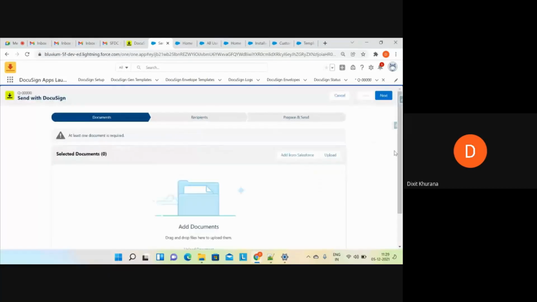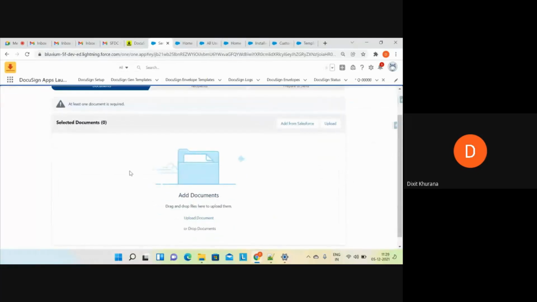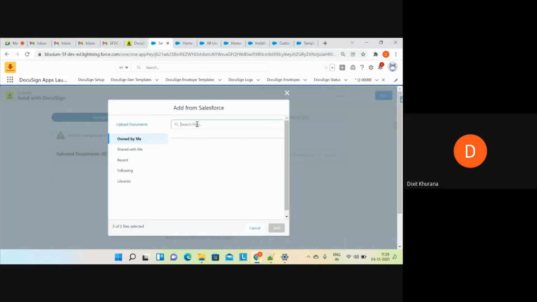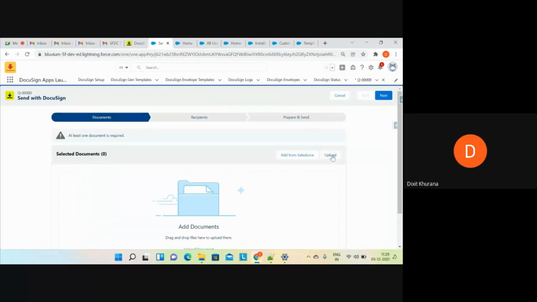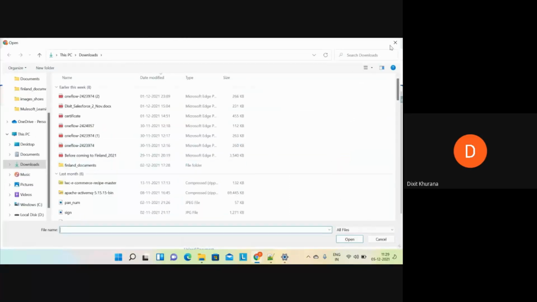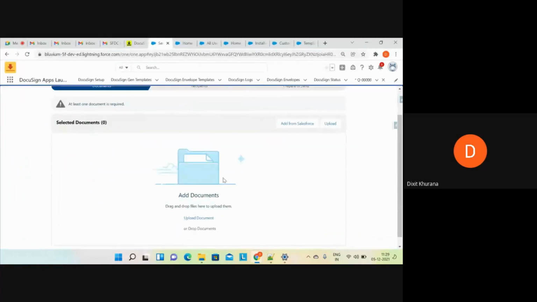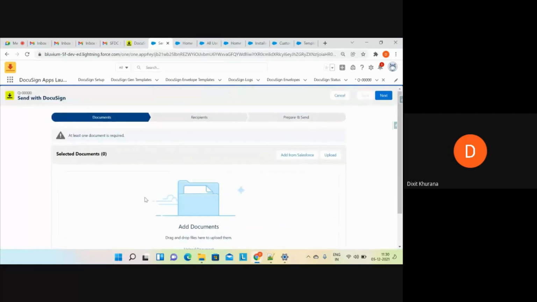Now I can see, this is the screen. So there are three things: documents, recipients, and prepare and send. You can select any document from Salesforce as well. If you want to upload any document from your personal computer, you can add it from there as well. So what if I want this document to come up automatically?